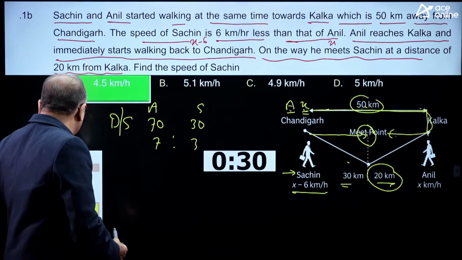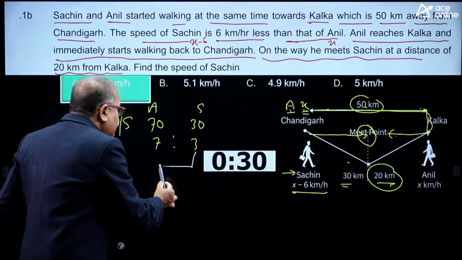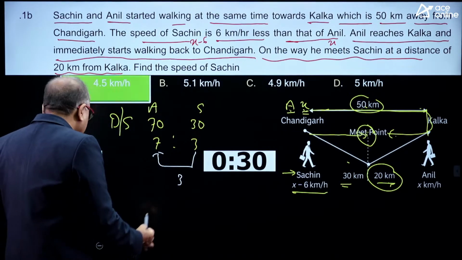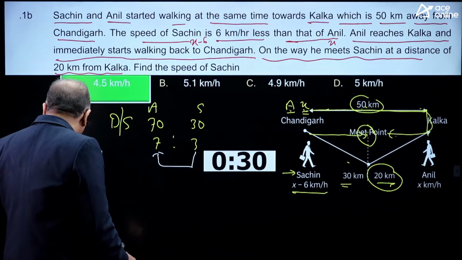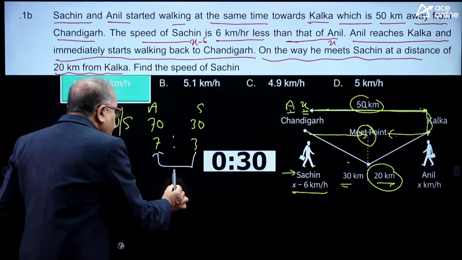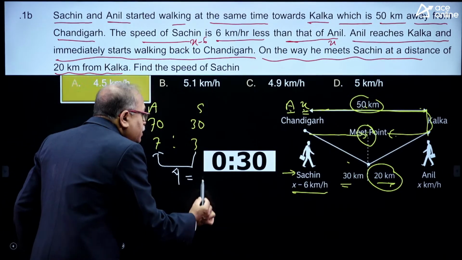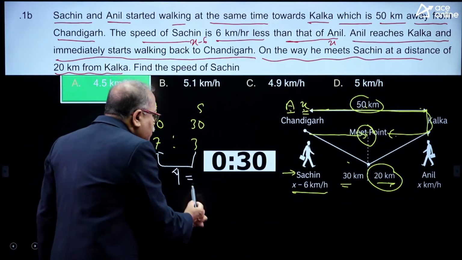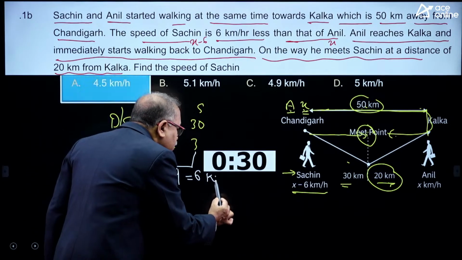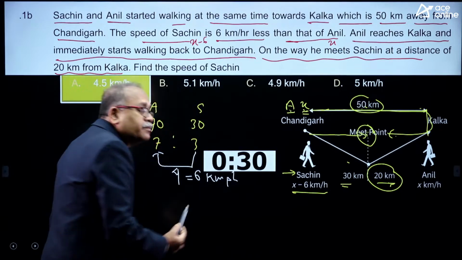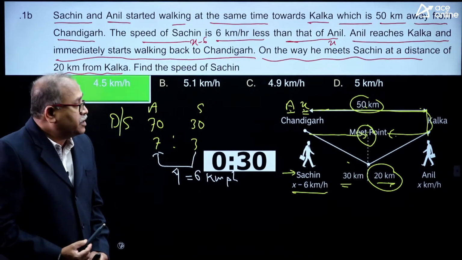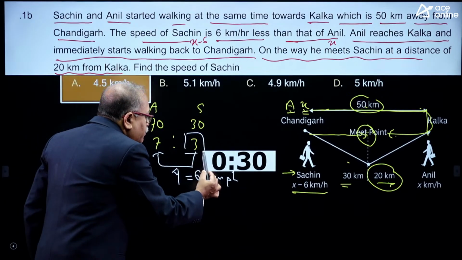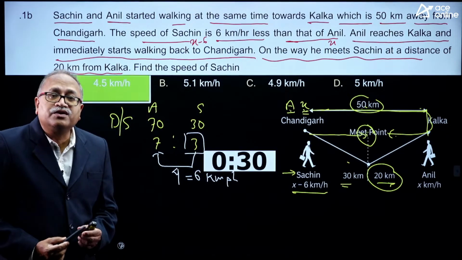Now, is Sachin's speed less? Yes, I can see that Sachin's speed is less. How many parts less? 4 parts less. And how much is the speed less according to the question? 6 kilometer. That means 4 parts is equal to 6 kilometer per hour. What is my requirement? The speed of Sachin, which is 3 parts. When I know the 4 parts, I can find out the 3 parts.